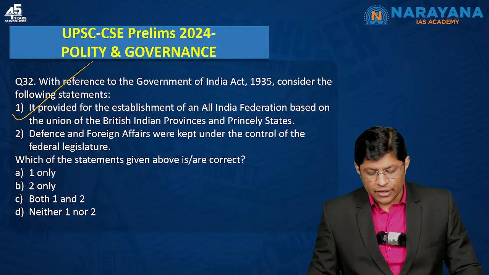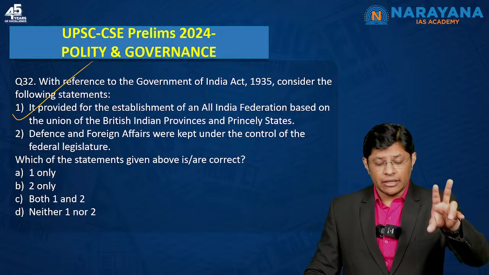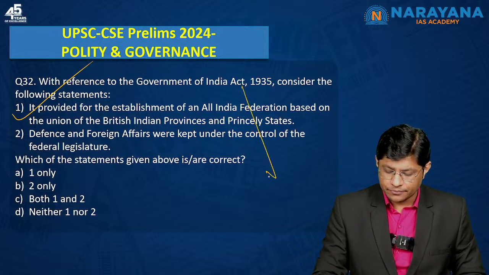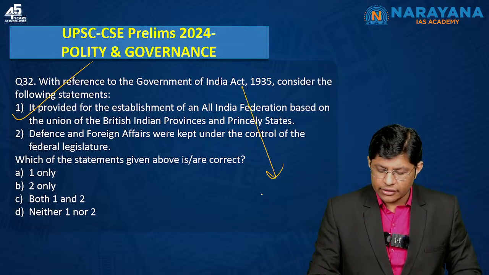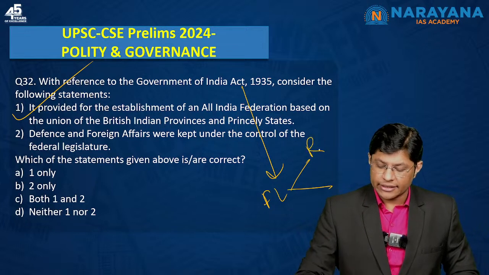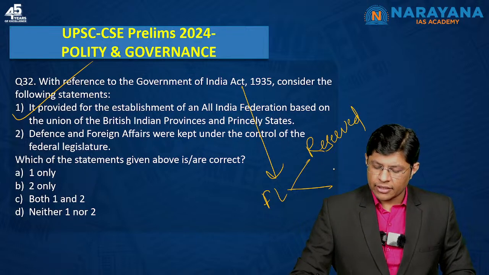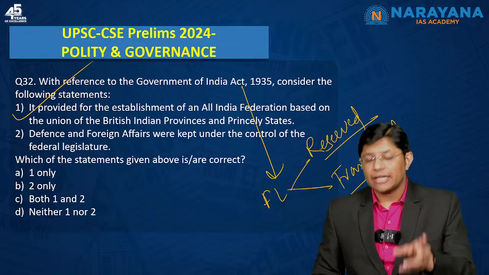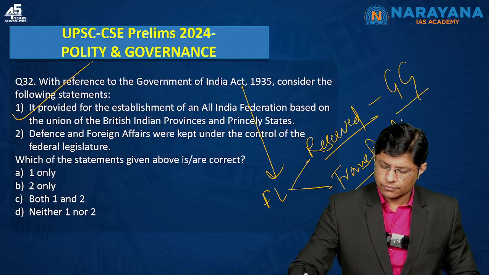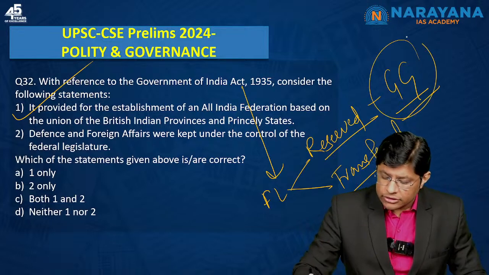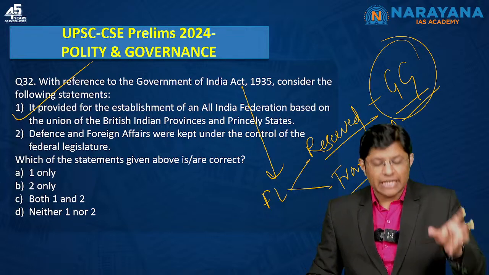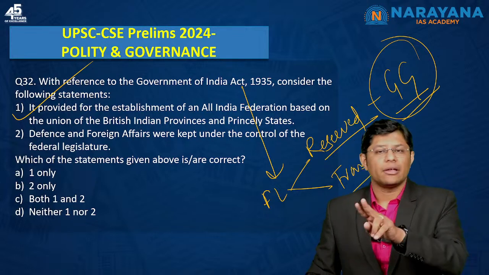Defense and foreign affairs were kept under the control of the... Now see, defense and foreign affairs were again a part of the Government of India Act 1935, but this act divided the federal list into two categories. One is the reserved category and the other one is the transferred category. The subjects under the reserved category were kept directly under the Governor General. And this Governor General was assisted by 3 councillors. And subjects like defense and foreign affairs were a part of the reserved list.